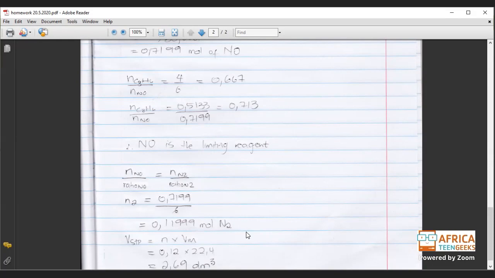Now that we have a number of moles, we can go straight to looking for the volume at STP. The volume at STP is always 22.4 times the number of moles of what you're looking for. And this is the answer that we get, which is 2.69 dm cubed.